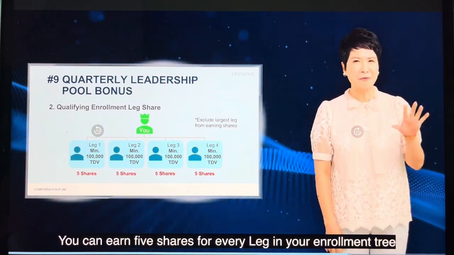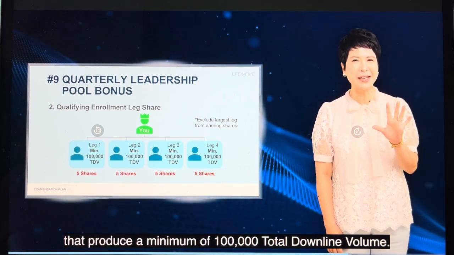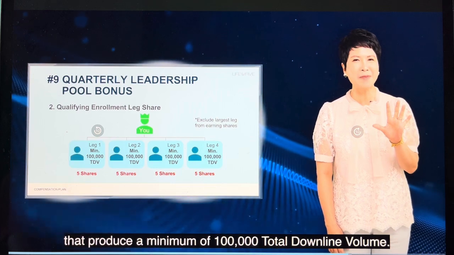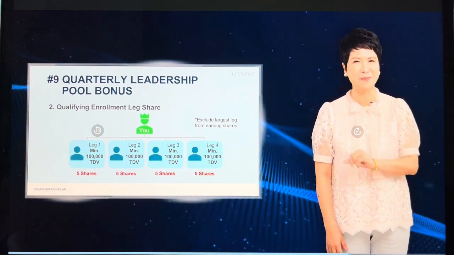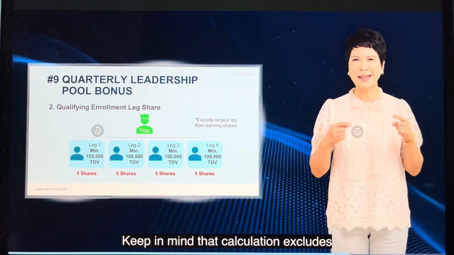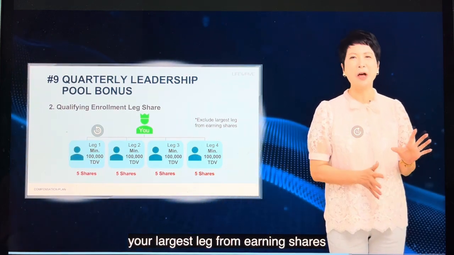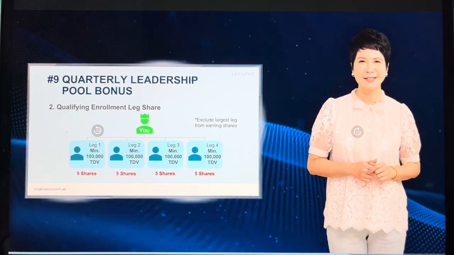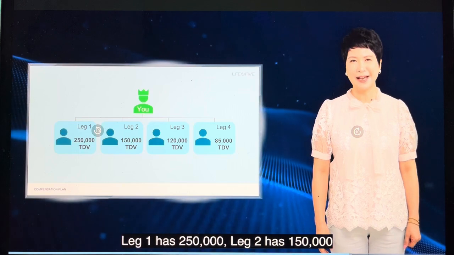You can earn 5 shares for every leg in your enrollment tree that produces a minimum of 100,000 total downline volume. Keep in mind that this calculation excludes your largest leg from earning shares. As an example, you have 4 enrollment legs.